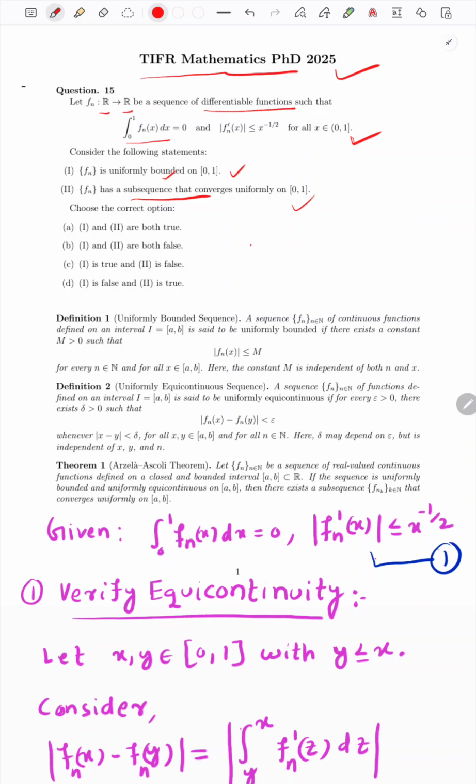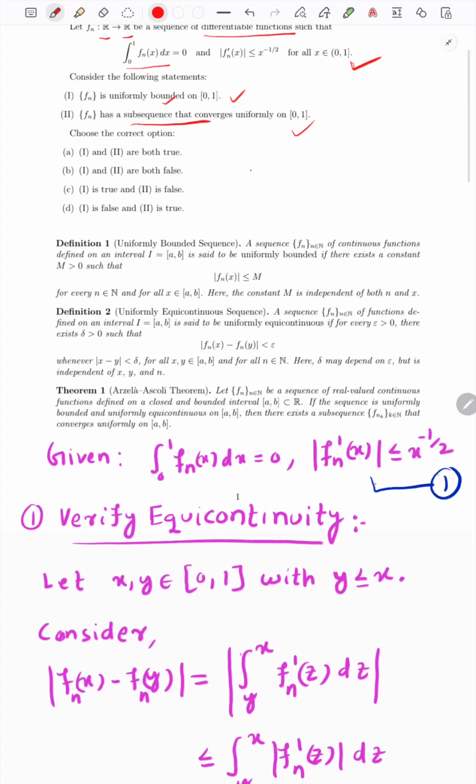Now I will move to the definition of equicontinuous. Equicontinuous is like a type of uniformly continuous.